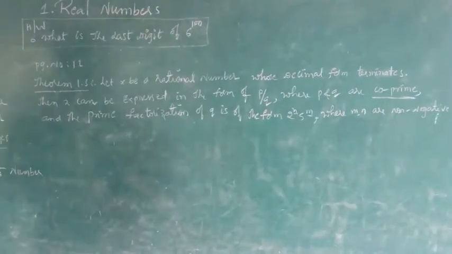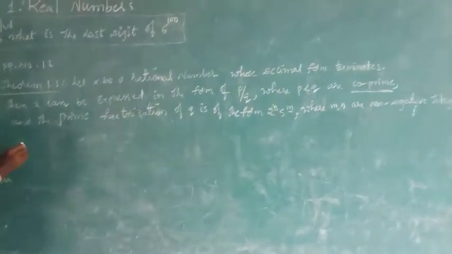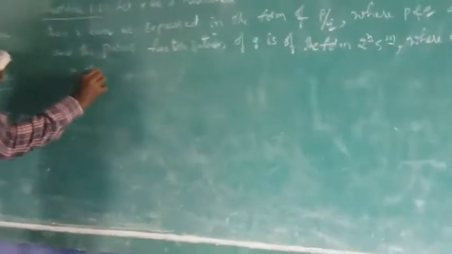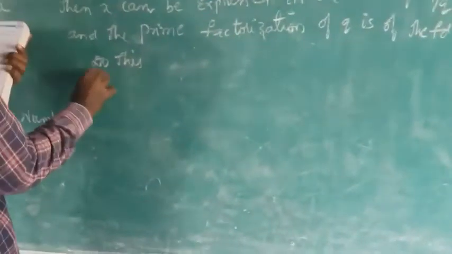Depending on this theorem, let's do one problem. Same page, do this.